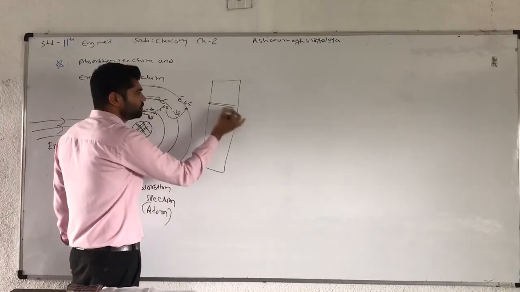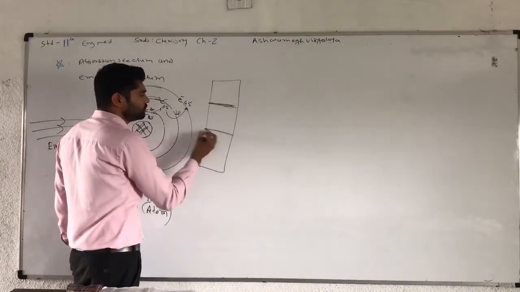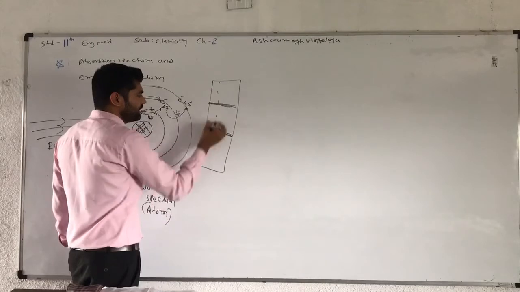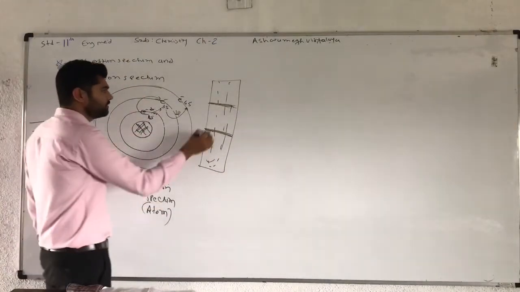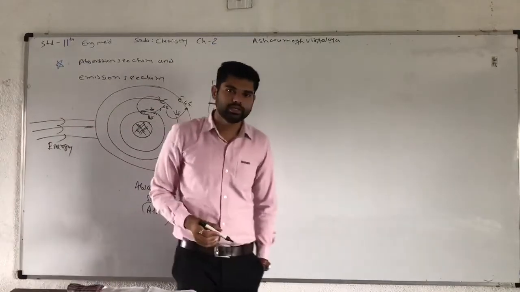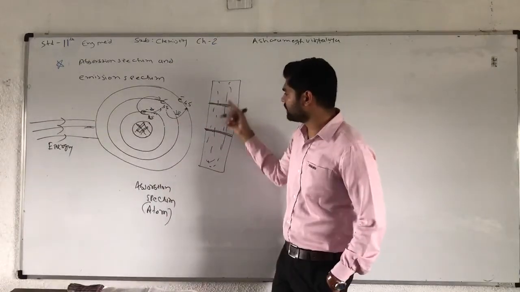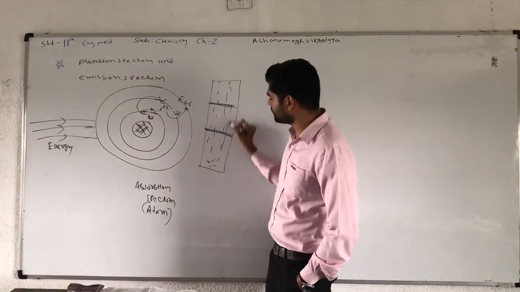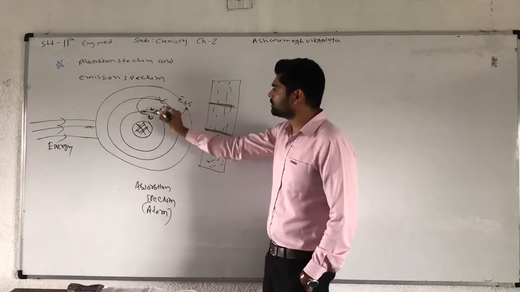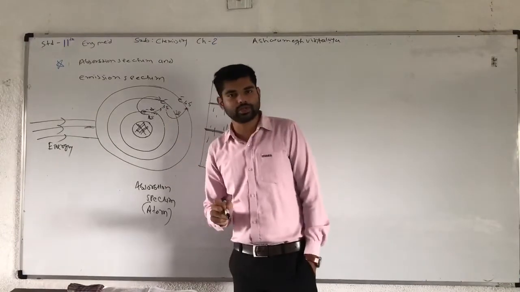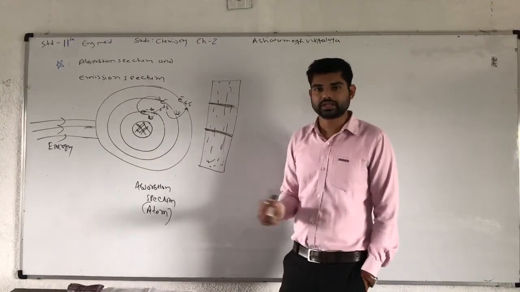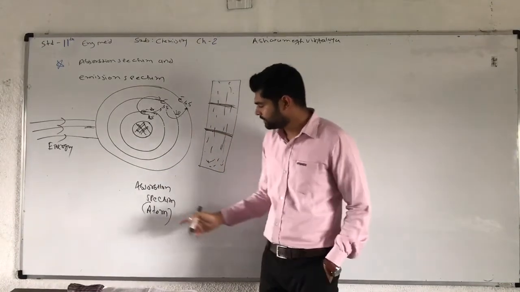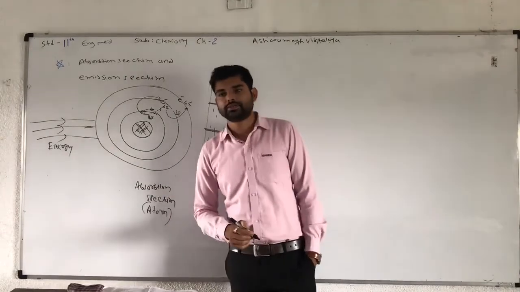So here in the visible spectrum, the energy is absorbed. It means here two lines, two areas are touched, and in the remaining area you can see different wavelengths of rays or different types of radiation in electromagnetic waves, and all types of spectrum are created. But here two energy packages are absorbed by this atom, so two dark lines are represented here. This type of spectrum is known as absorption spectrum.